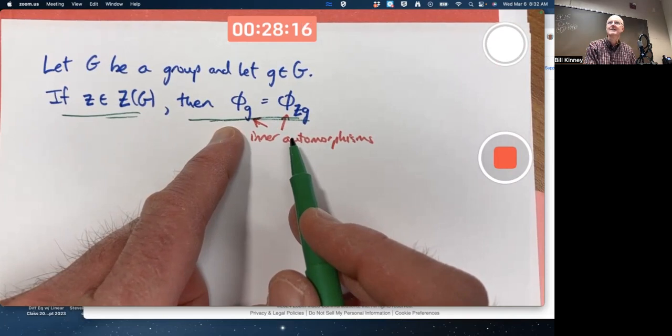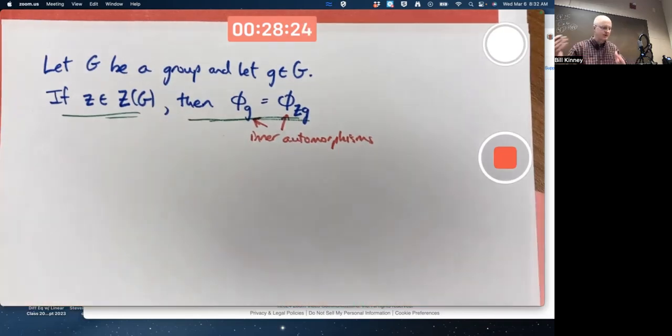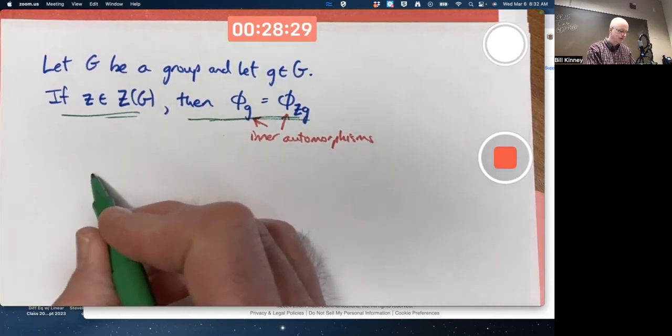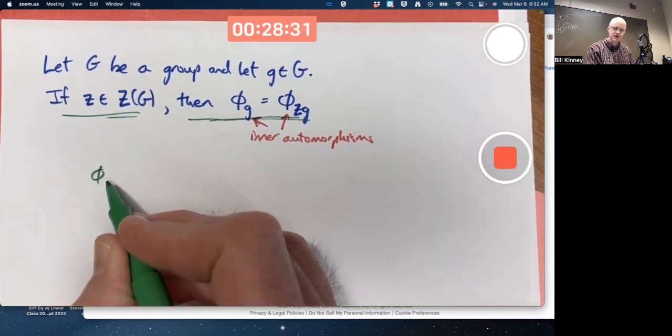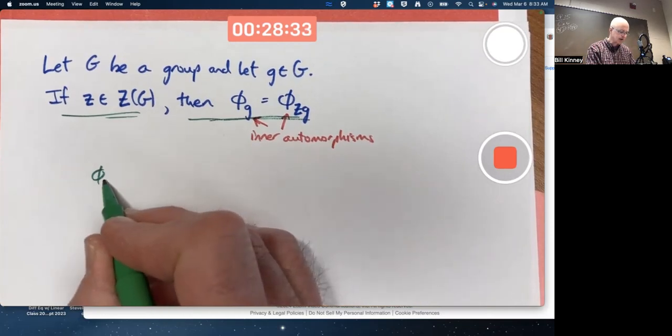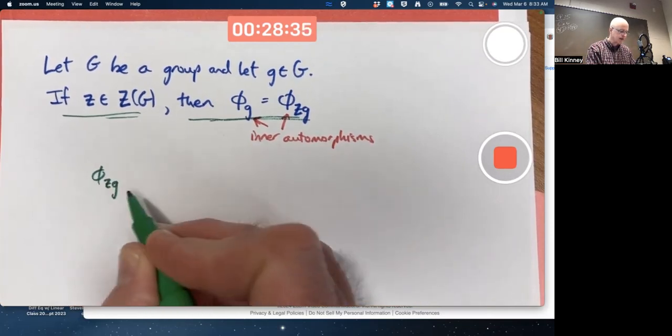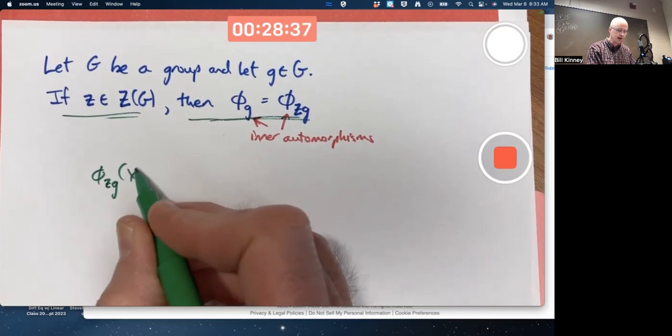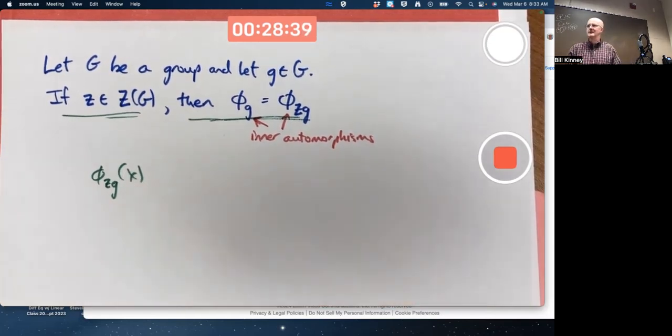How do you do that? You've got to show that for any input, an arbitrary input, the outputs are the same. Again, we won't do a full polished proof, but let's just think about the scratch work. Maybe I want to start with a more complicated one: phi sub Zg of an arbitrary element X. What does that equal?